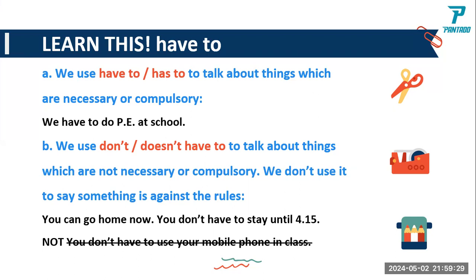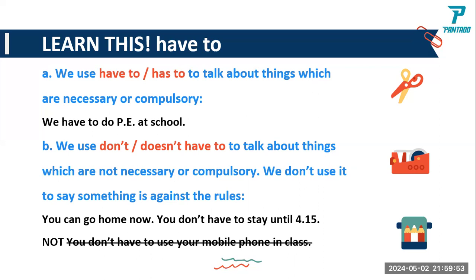Example: you can go home now. You don't have to stay until 4:15. Okay, that is the correct usage. You can go home now. You don't have to stay until 4:15. So it means it is not compulsory. It is not necessary for you to stay until 4:15.